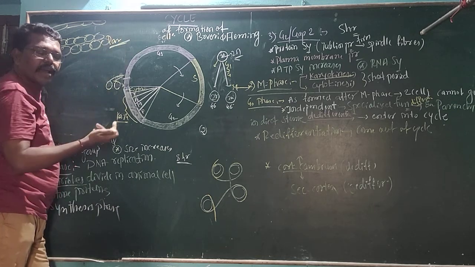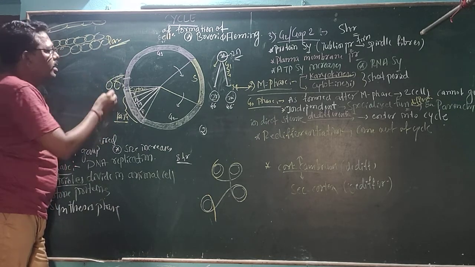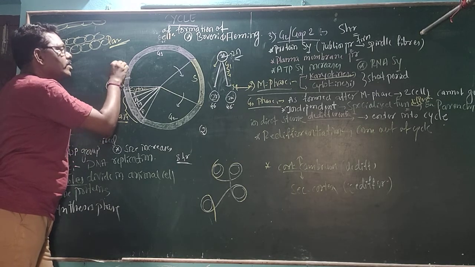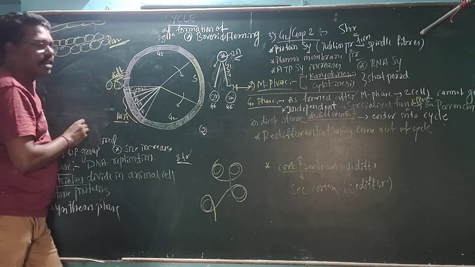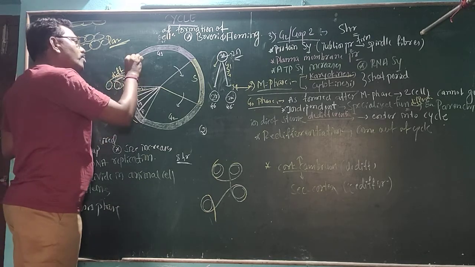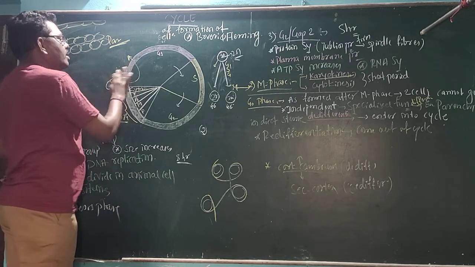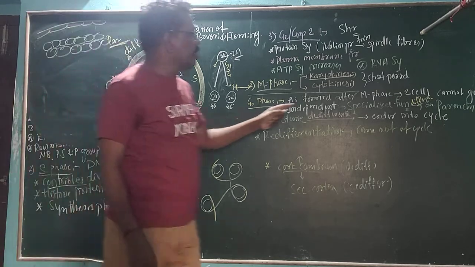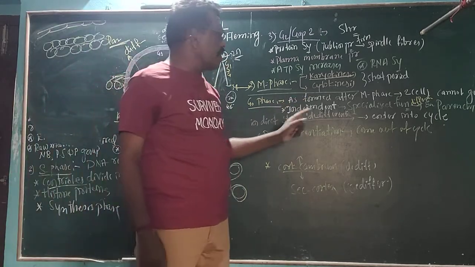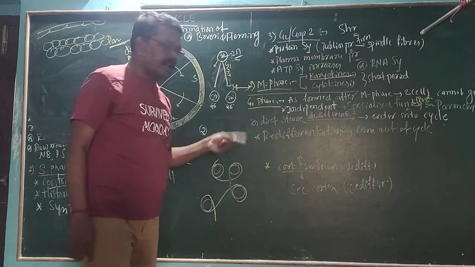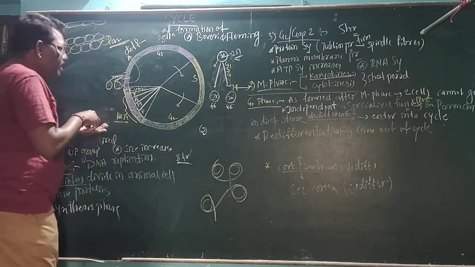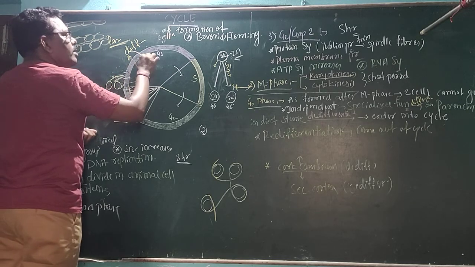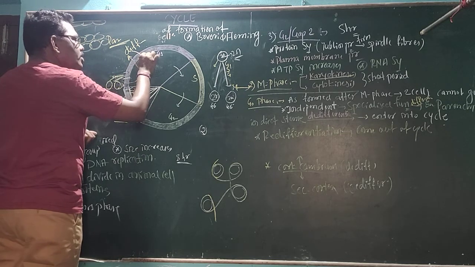Just like parenchyma, it may be collenchyma. Then they undergo differentiation. They can't undergo the cycle; that is called differentiation. Once again, those differentiated parenchyma cells can undergo the cell cycle.